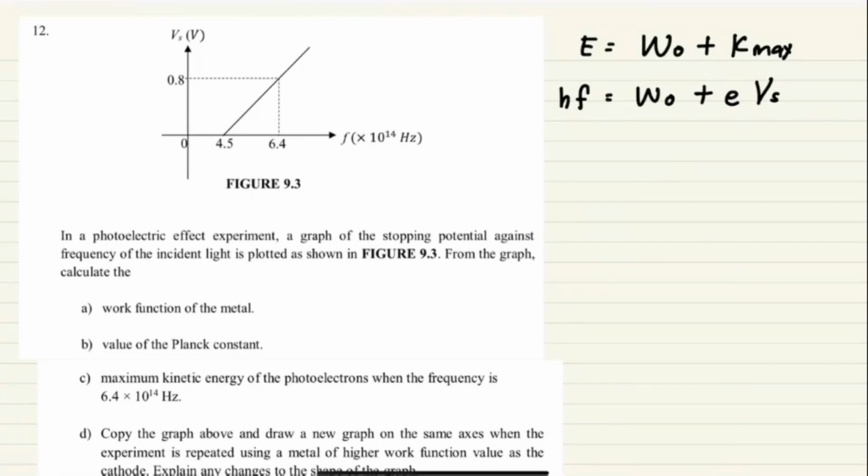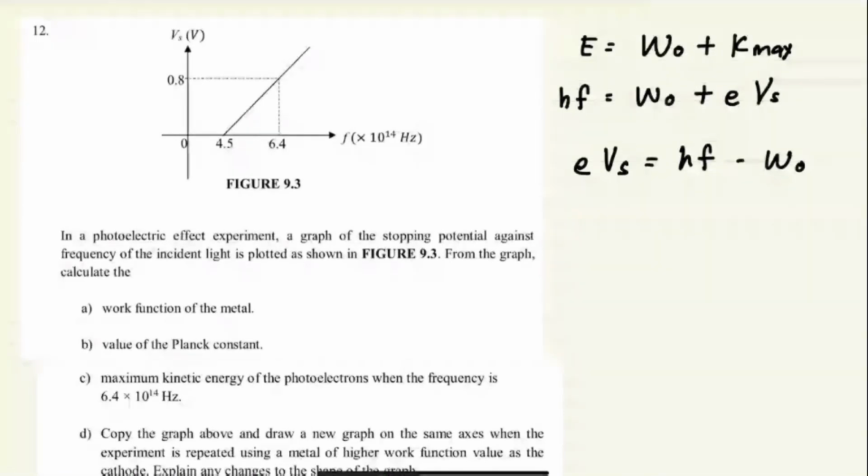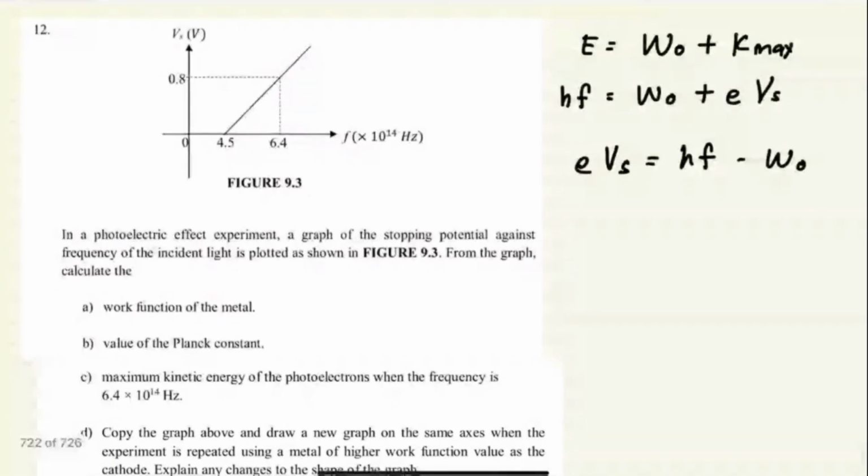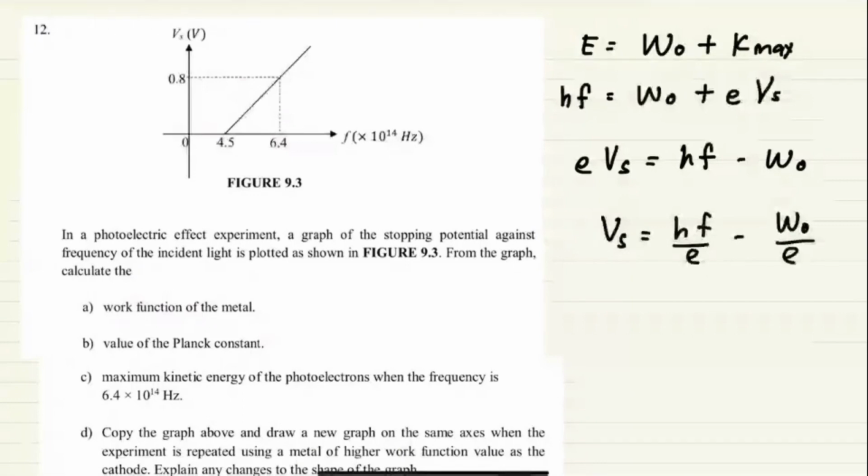So we want to plot VS, so kita put VS dekat belah kiri, EVS sama dengan HF minus W0. Okay, tapi dia plot VS, so kamu kena buat apa ni? Maksud saya equation ni, kena buat apa? Nak jadikan VS saja. Ini kan EVS kan? Kamu nak jadikan VS je. Bawa itu pergi sebelah. So kamu bagi setiap term tu dengan E. So VS sama dengan HF over E minus W0 over E. Okay, sebab kita nak plot against F kan?